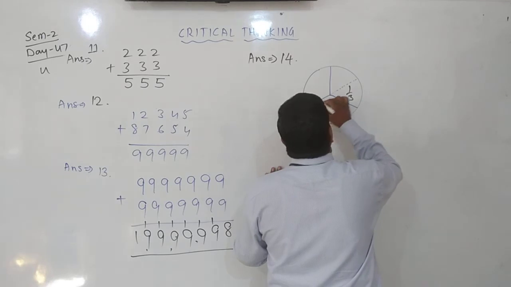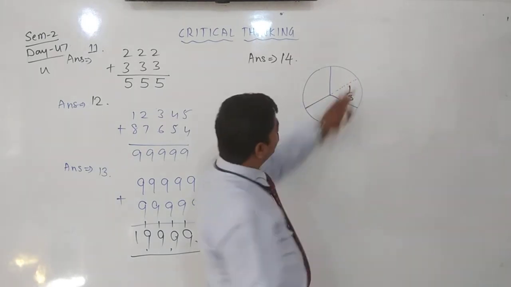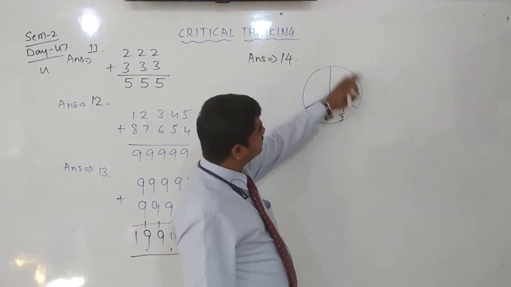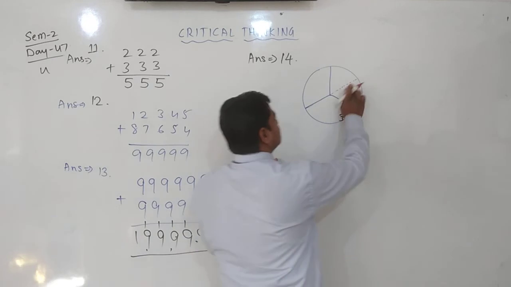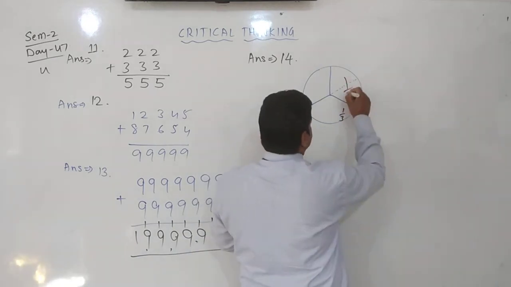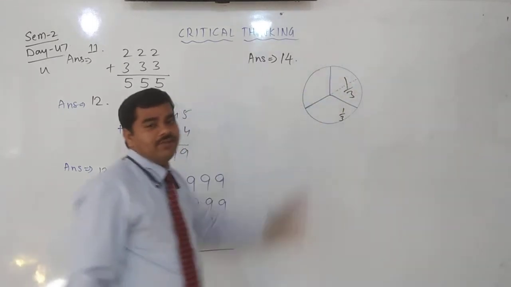Yes, this is a half. How much did she eat? Here, more than half. Half is this much she ate. She ate up to this, all this together, 1/3 it is.